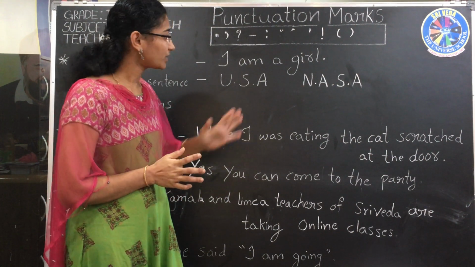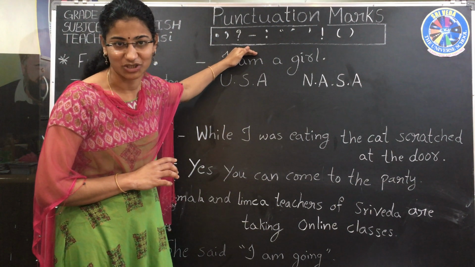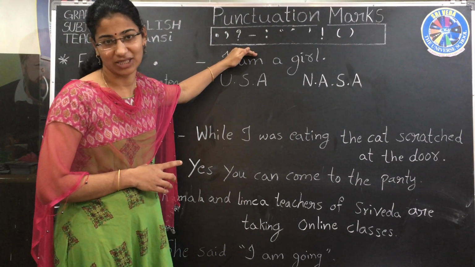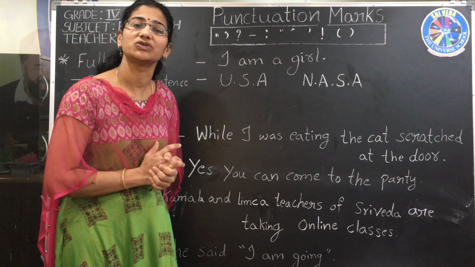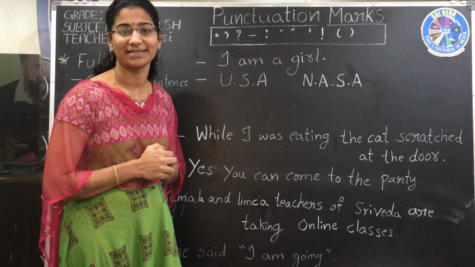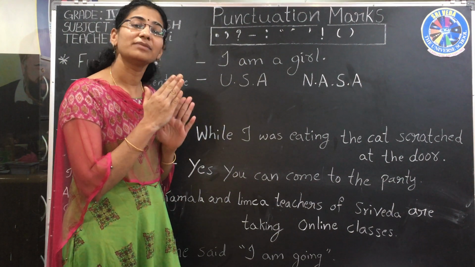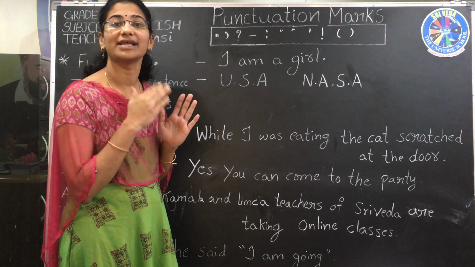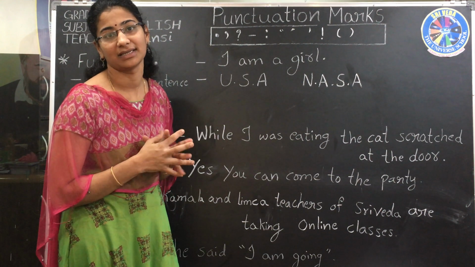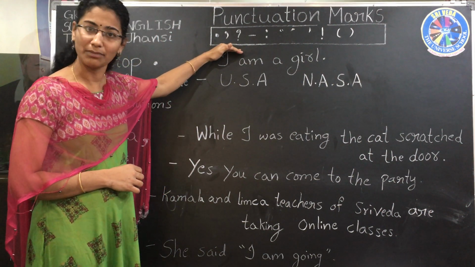Punctuations are the symbols in the English language. These are used to write the sentences or to read the sentences perfectly. It helps to pause the sentence, it helps to separate the sentences. To do all these things, we use punctuation marks.